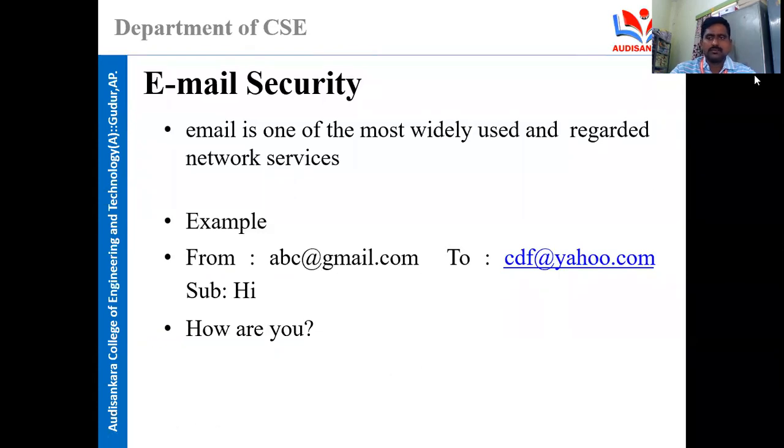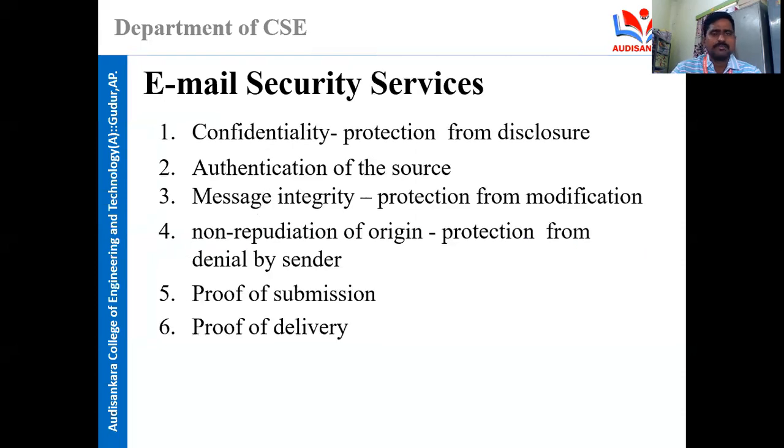Like this, we are sending many text messages, or you can send attached documents, one to many or one to one. If you want to send a mail to only one person, you can, or you can send to many people at a time.